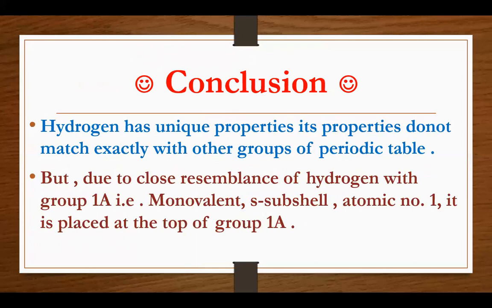We can conclude that hydrogen has unique properties. Its properties do not exactly match with other groups of the periodic table. But due to close resemblance of hydrogen with group 1A, what are these similarities? Actually, hydrogen is monovalent. It can form only one bond. It contains an S subshell. And the most important is its atomic number is 1. So that's why it is at the very start of the periodic table above group 1A. So we can say that it is placed at the top of group 1A. Thank you.